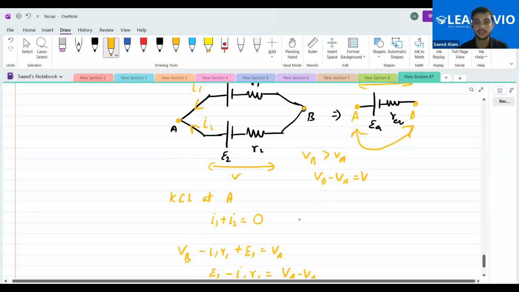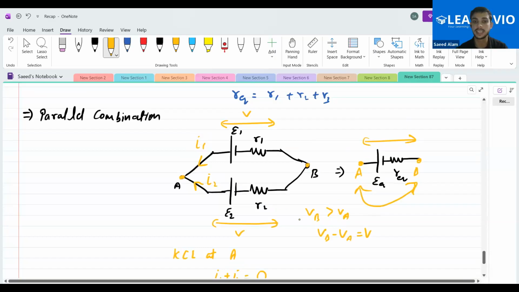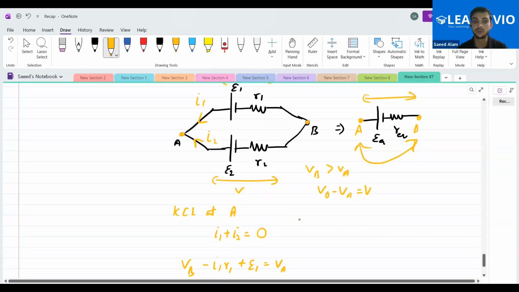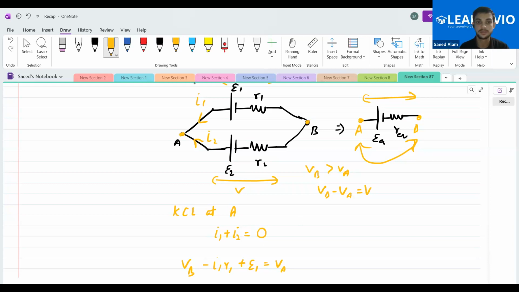Okay, here also what you can say is that instead of these two cells we should take three. That's more convenient, because if we are taking only two, it is becoming quite like a series combination. Is it not becoming like a series combination?